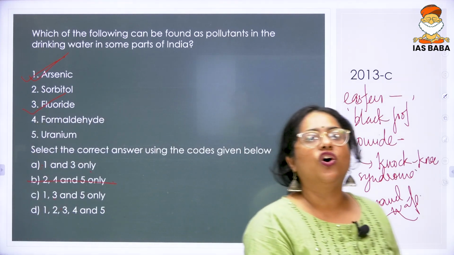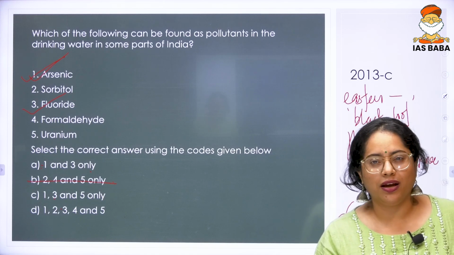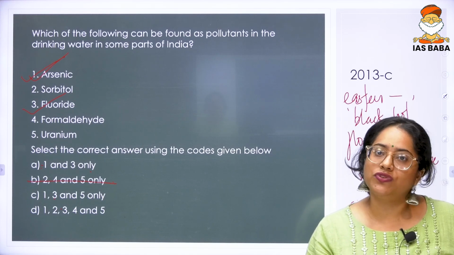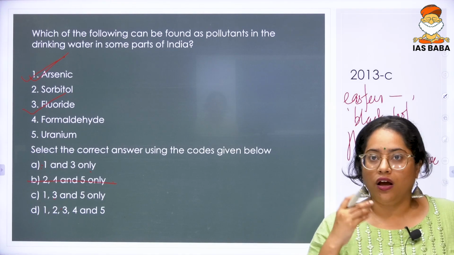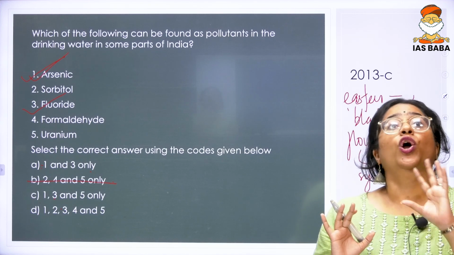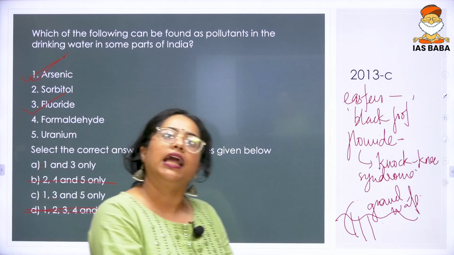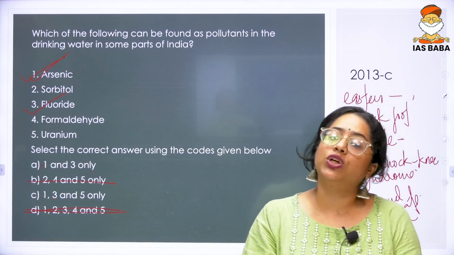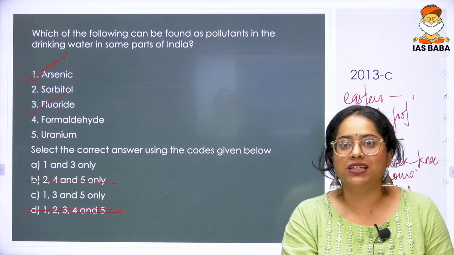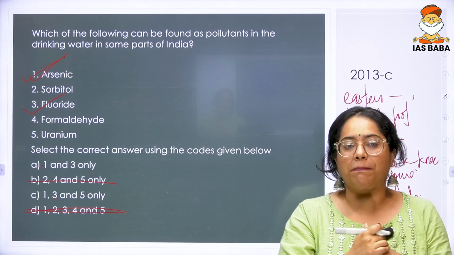Now coming into your other options left, sorbitol is actually an artificial sweetener. It sounds like a very problematic chemical, but sorbitol is an artificial sweetener that is used in certain consumption activity. It is not a pollutant as it is. So you can eliminate any option that has 2. So only one option has 2, and that is this. Now, you don't even have to take a call on formaldehyde, because formaldehyde, when mixed with water, forms a much less toxic substance in the form of your ethanol, etc. So you don't have the pollution problem happening.